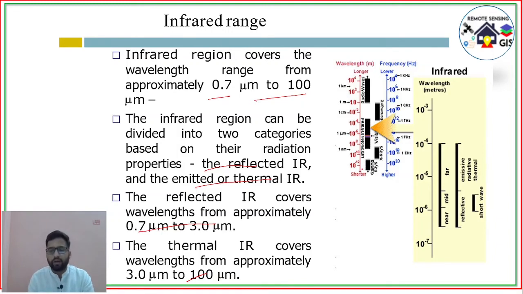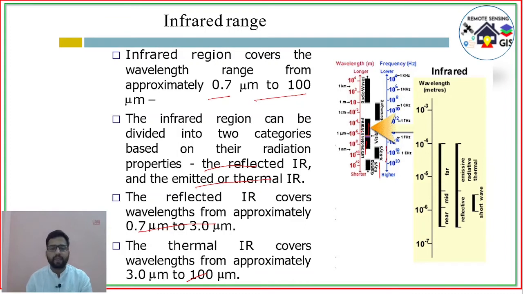So in this figure we can see the electromagnetic spectrum: gamma ray, X-ray, then the ultraviolet and visible. After visible comes the infrared. Infrared can be divided into two portions. One is the reflected infrared, that is 0.7 to 3 micrometer, and it is used for vegetation monitoring.